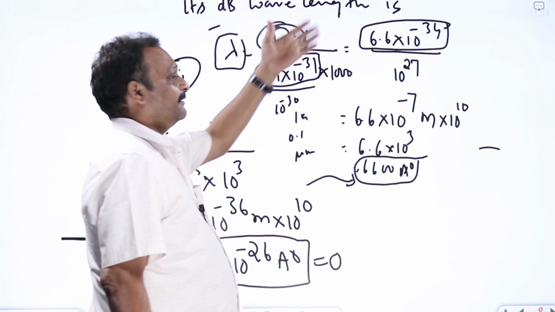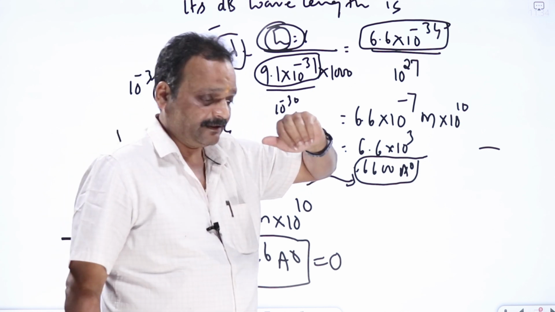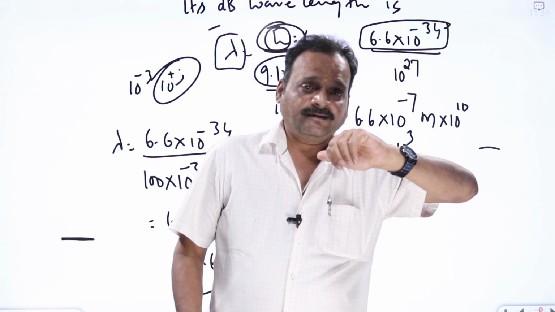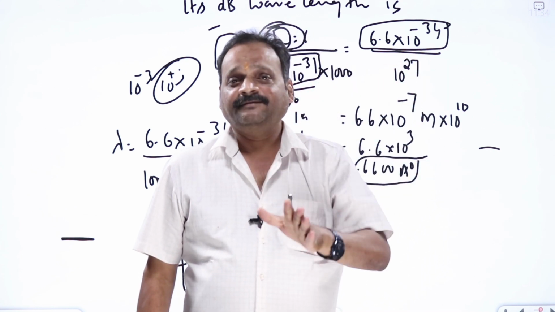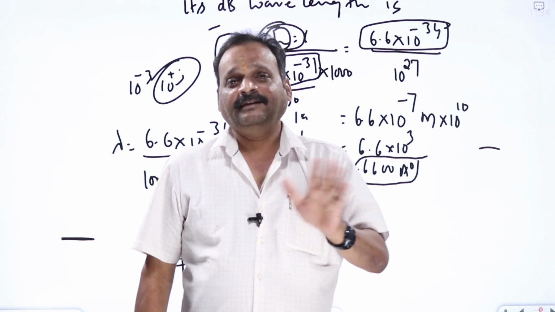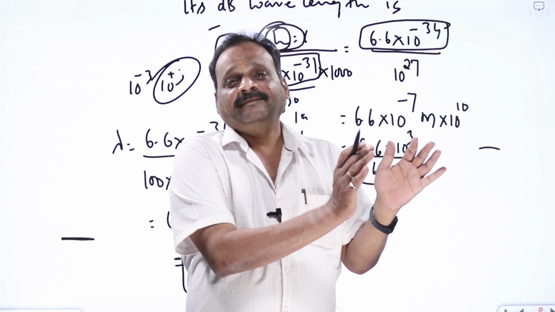Where H is not there, classical physics is sufficient. Remember, classical physics is not totally useless. Even today, rockets, trains and cars, everything runs with classical physics only. We don't use quantum mechanics in our everyday life. Quantum mechanics comes into the picture only when I am talking about subatomic particles.